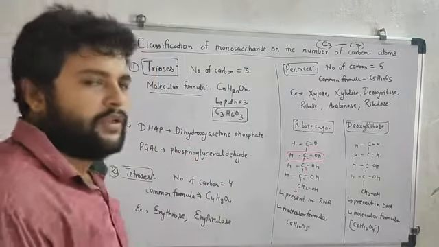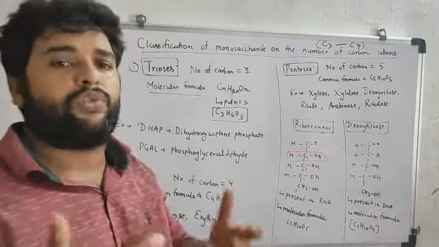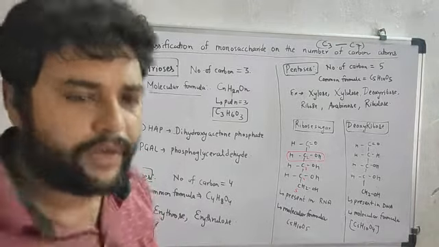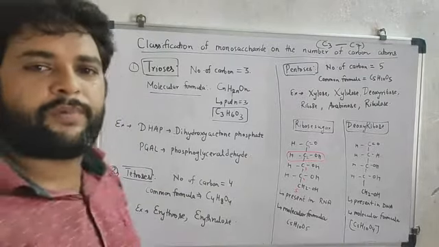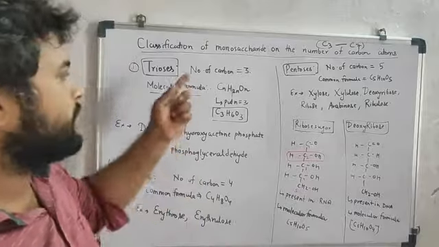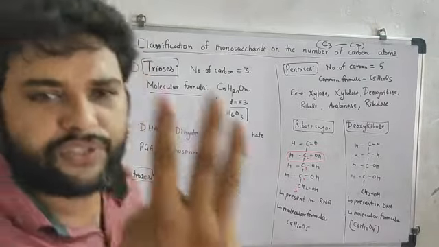Now let us know the various names that have been given to monosaccharides on the basis of number. First, the trioses. This means the number of carbon in it is 3.